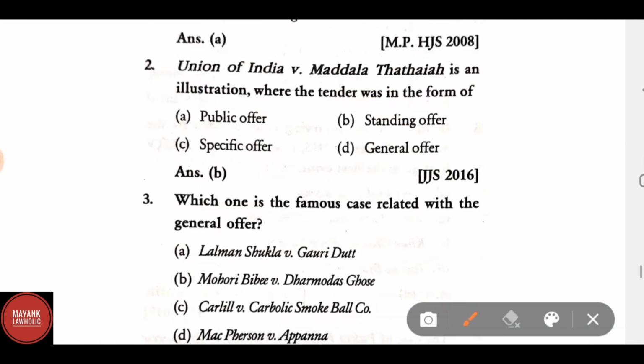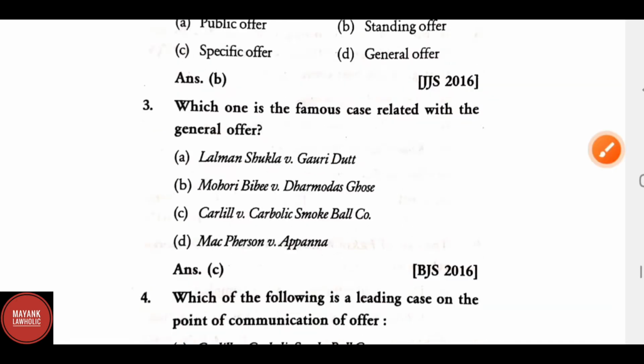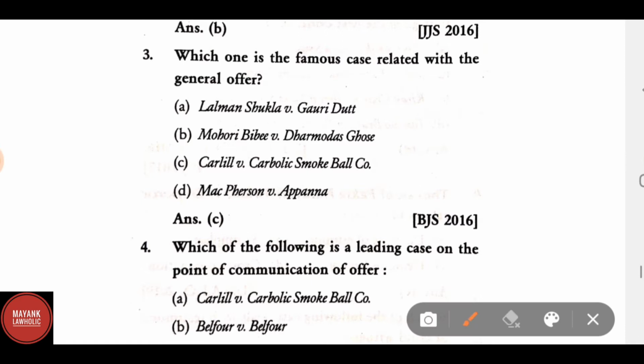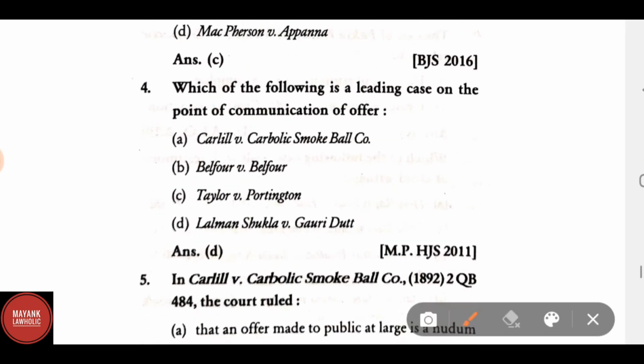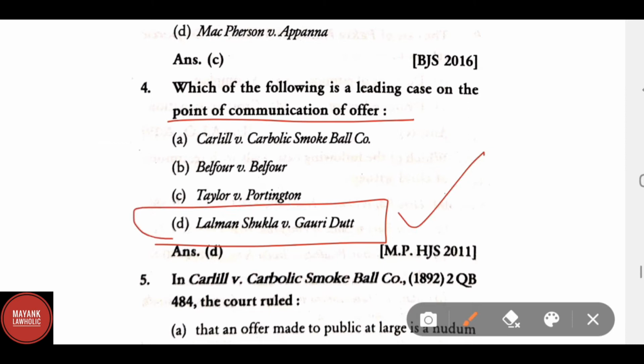Question number 2. Union of India versus Maddala Thathiah is an illustration where the tender was in the form of standing offer. Which one is the famous case related to the general offer? Correct answer is Carlill versus Carbolic Smoke Ball Company. It's a case related to general offer. Which one of the following is a leading case on the point of communication of offer? Correct answer is Lalman Shukla versus Gauri Dutt.